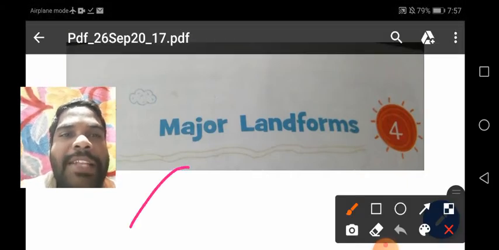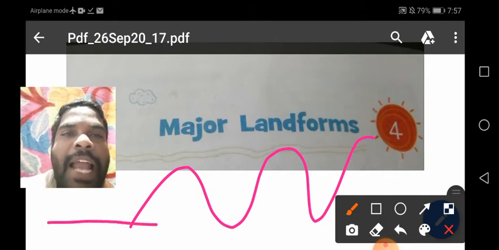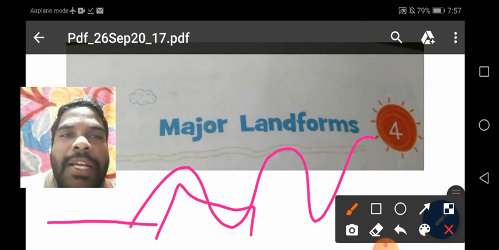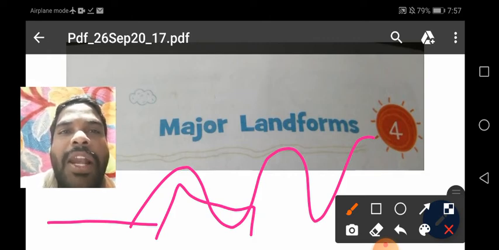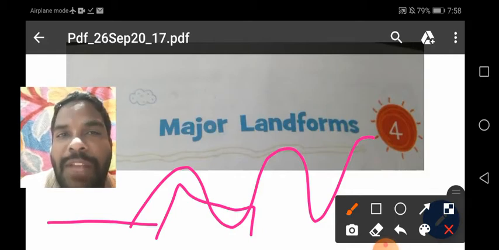Children, the land is not the same everywhere. There are some ups and downs, which means uneven land. Some places have highlands, some places have flatlands, some places have tablelands. These different kinds of landforms are called physical features of the earth's surface. These physical features are also called relief features of the land.